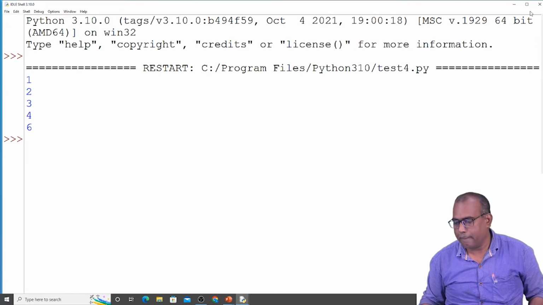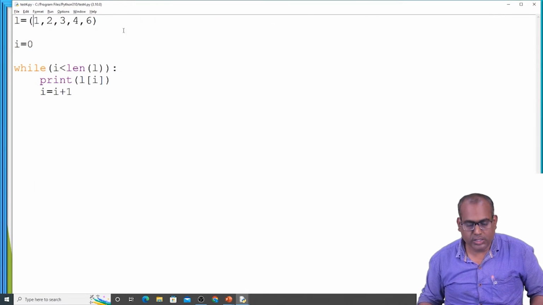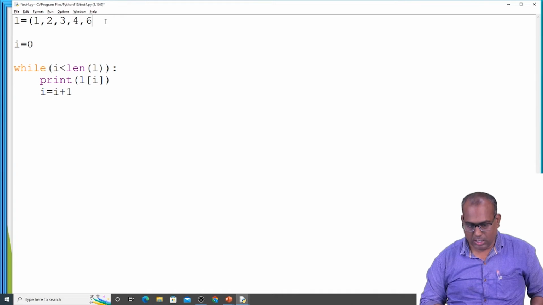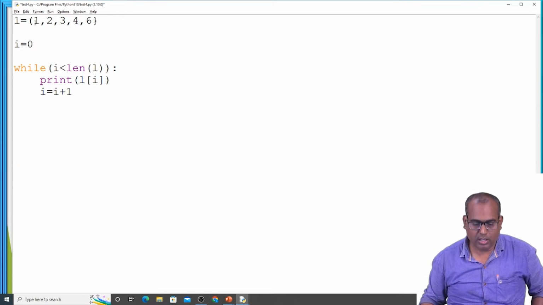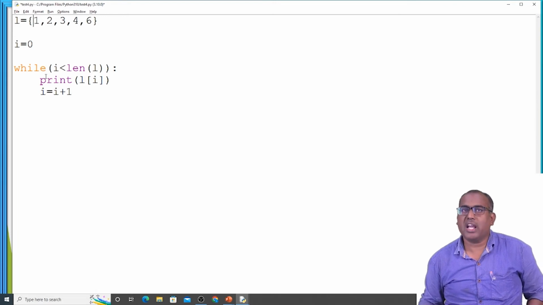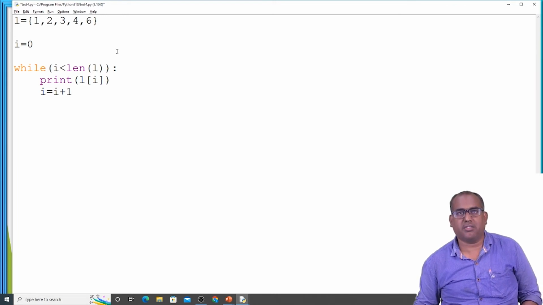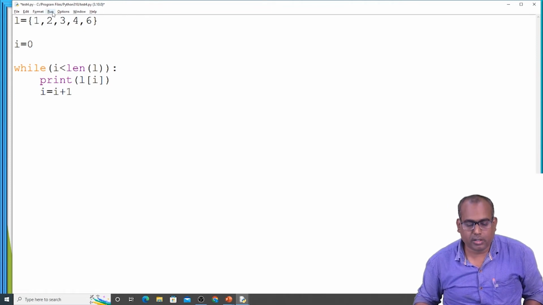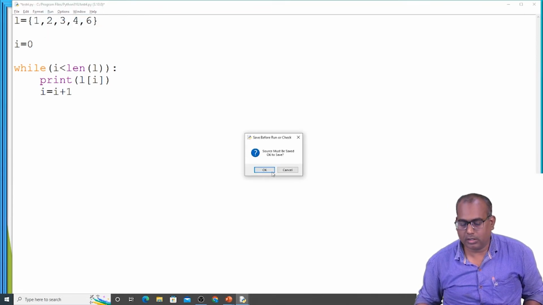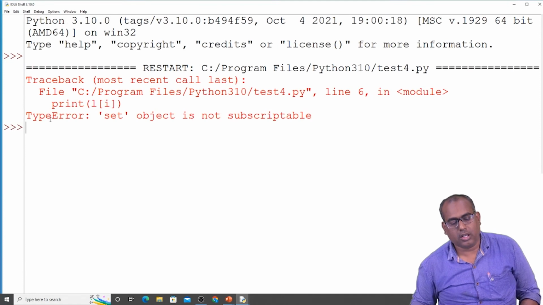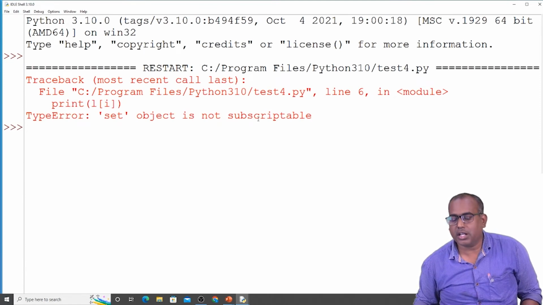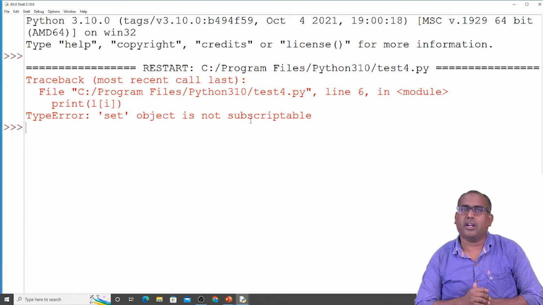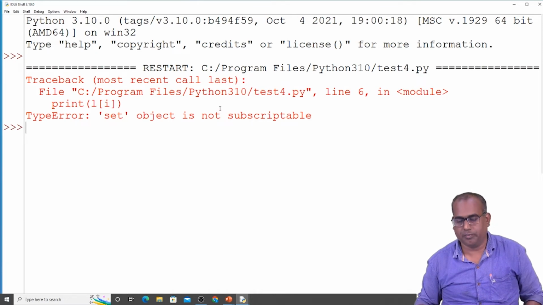But if we change it to curly braces, this is a set. We are not able to access the set elements based on index. We get the error. You can see the set object is not subscriptable, meaning based on index we are not able to access the set elements.